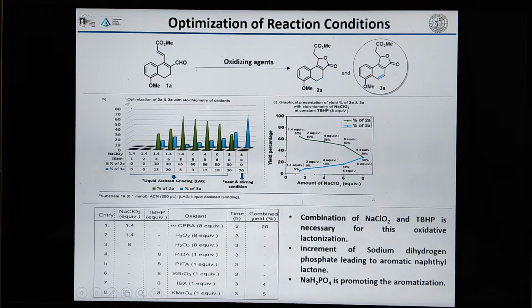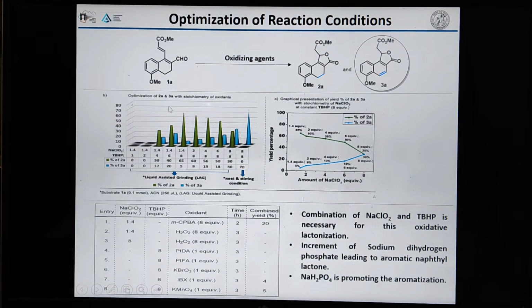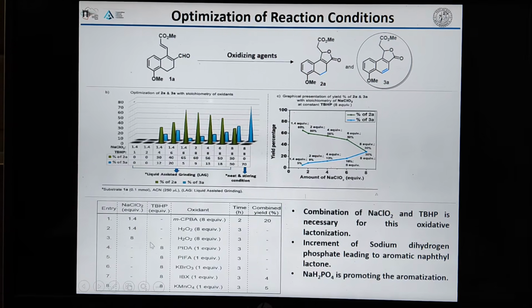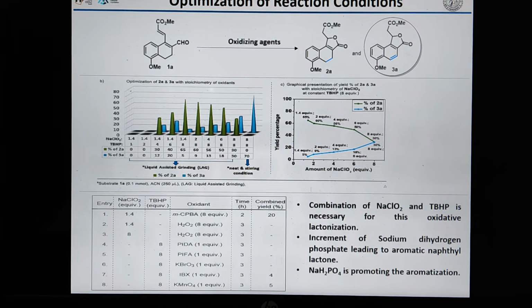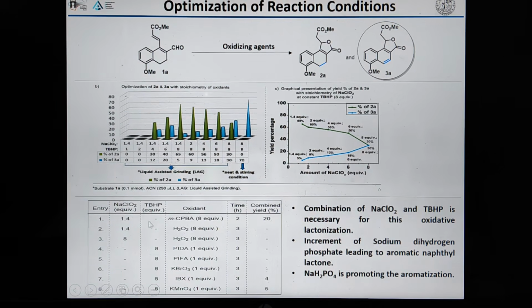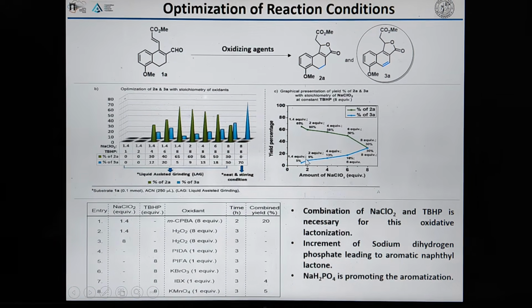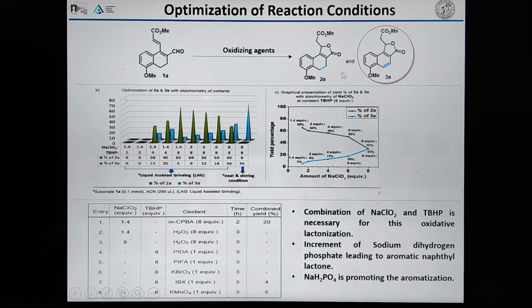Before discussing the lactonization, we first optimized the reaction conditions using different types of oxidizing agents in the presence of sodium chloride and tertiary butyl hydrogen peroxide. In the presence of 8 equivalents of tertiary butyl hydrogen peroxide, with increasing additions of sodium chloride, we get 2A along with 3A.